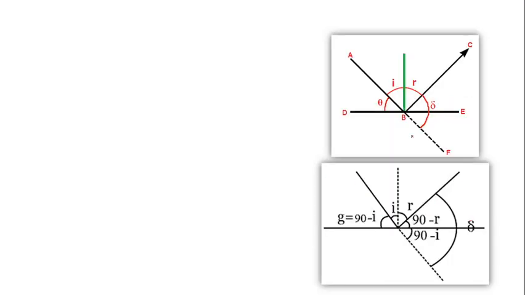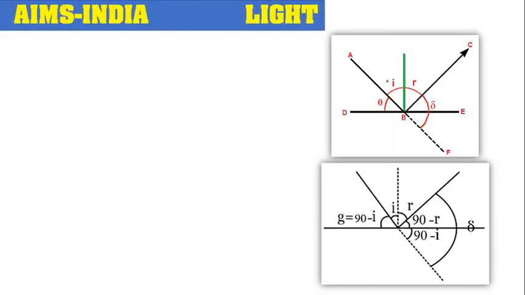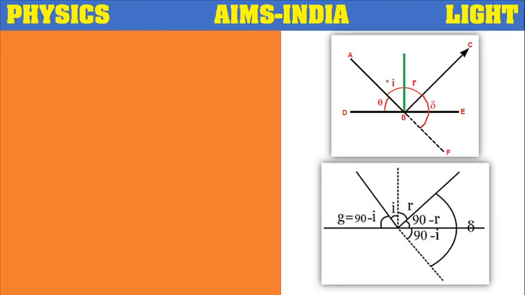Some more terms are related to this reflection of light. You have a term called glancing angle. The angle made by the incident ray with the normal is the angle of incidence, but on the other side of this incident ray we have one more angle: the angle made by the incident ray with the surface. It is denoted by theta, or sometimes alpha, or sometimes g. That angle is called glancing angle.